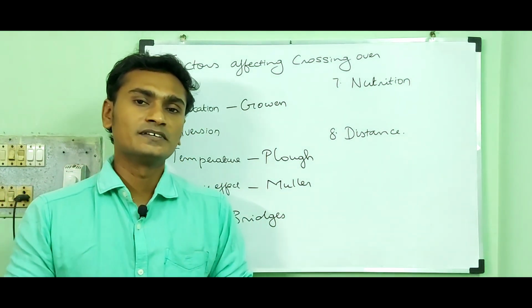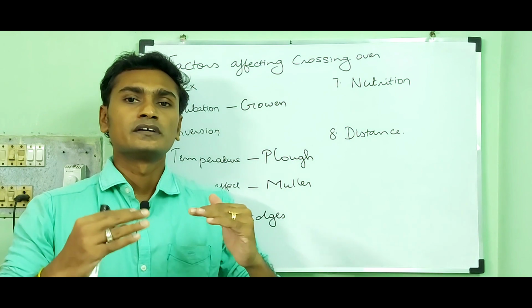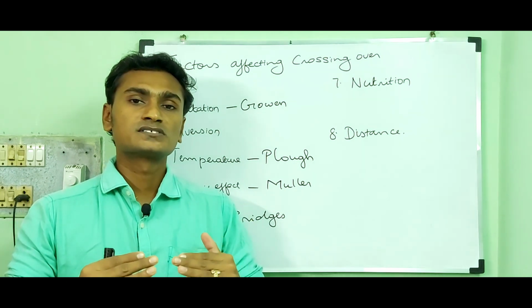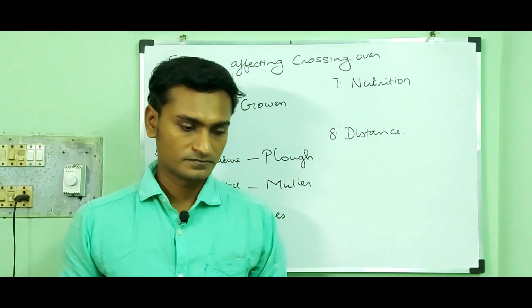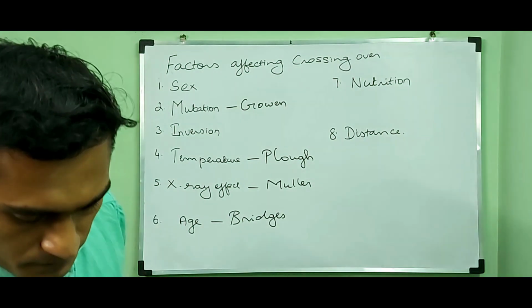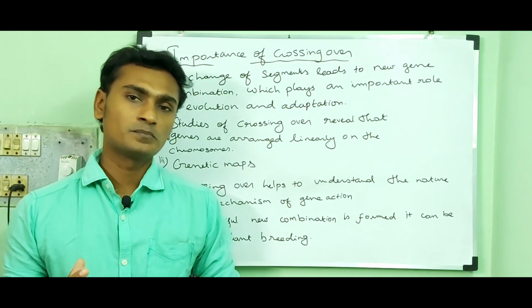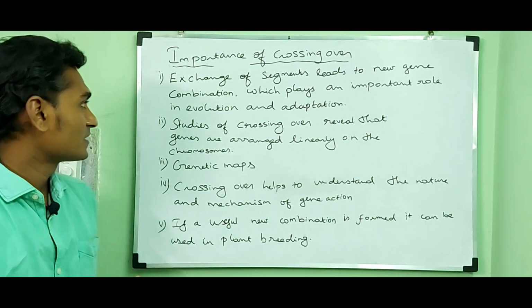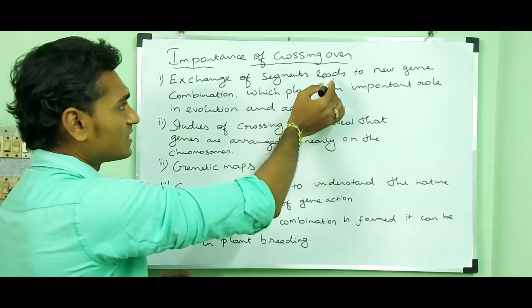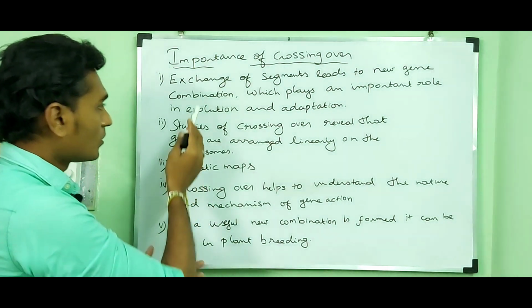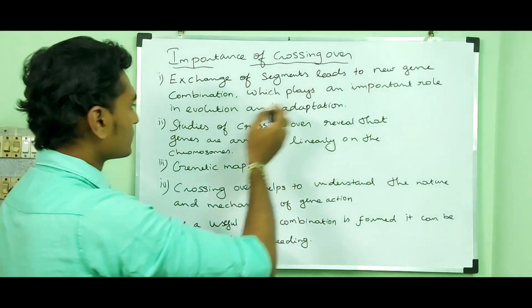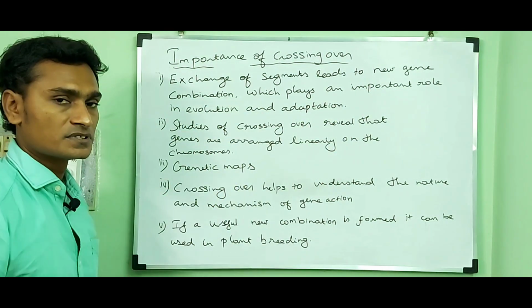Then finally I am going to explain the importance of crossing over. The exchange of segments leads to new gene combinations which play an important role in evolution and adaptation.